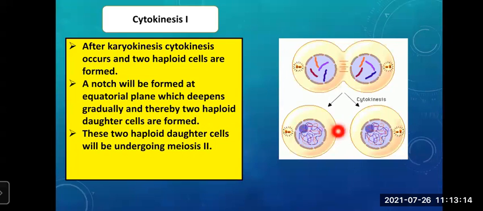Now, these two daughter cells are formed. After cytokinesis 1, two haploid daughter cells are formed, and these two daughter cells each will undergo meiosis 2. Got it? Now meiosis 2 will happen in both of these cells, in both daughter cells. So here we completed meiosis 1. Now what is remaining is meiosis 2.